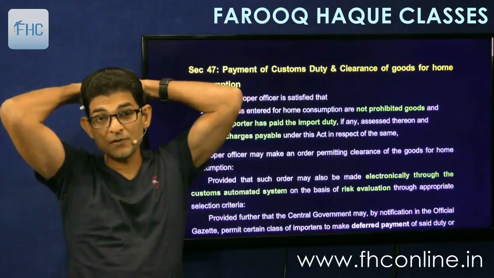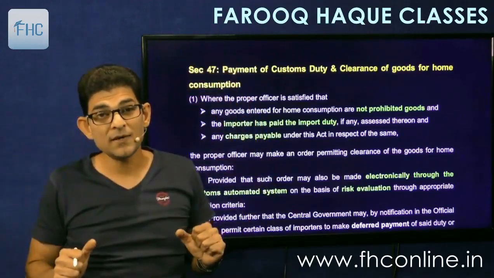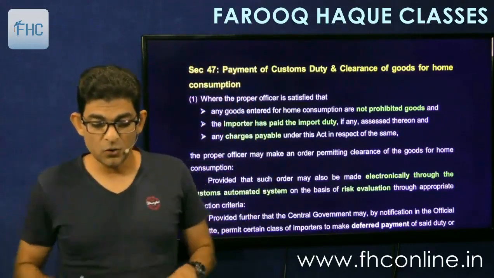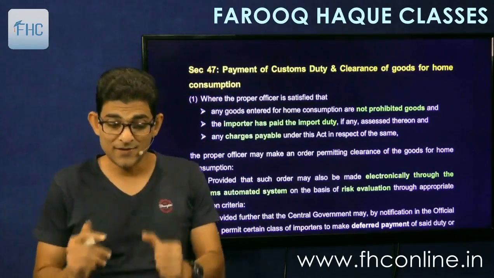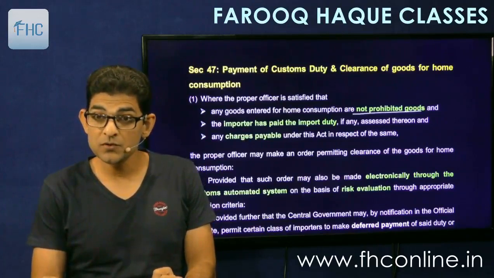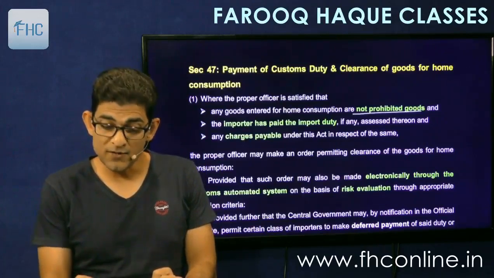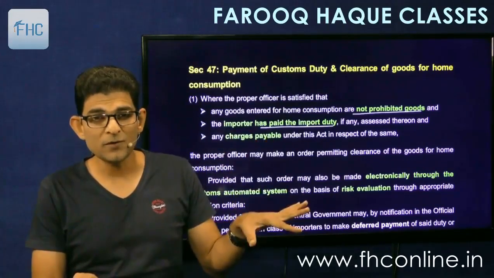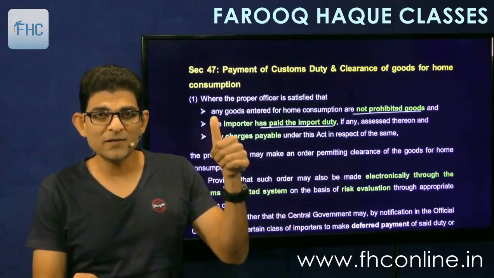Now comes 47, the payment of duty and clearance order. So it says, where the officer is satisfied that any goods entered for home consumption are not prohibited goods, and the importer has paid the import duty. What is the date of payment? That is given below, but that is the same as filing the bill of entry.